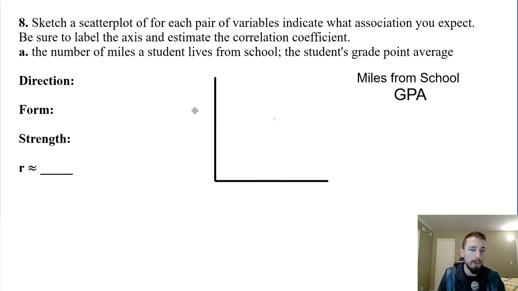All right, so the number of miles a student lives from school and the student's GPA average. So if you live closer to school, is that going to improve your GPA or make your GPA worse? Probably not. So we're going to be expecting just random scatter, right? So there's really not going to be any association here. But before we do that, what is our explanatory variable? So are we using miles from school to explain GPA or GPA to explain miles from school?